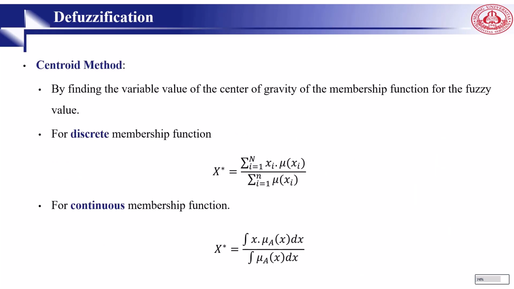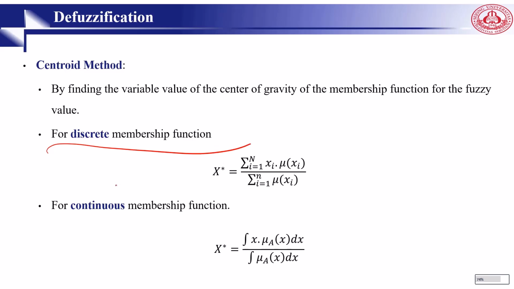Then we have the centroid method. The crisp value of the output variable is computed by finding the variable value of the center of gravity of the membership function for the fuzzy value. The total area of the membership function distribution that we use to represent the combined control action is divided into a number of sub-areas. The area and the center of gravity or centroid of each sub-area, how do we calculate it? We do it by summation of all sub-areas to find the defuzzified value.